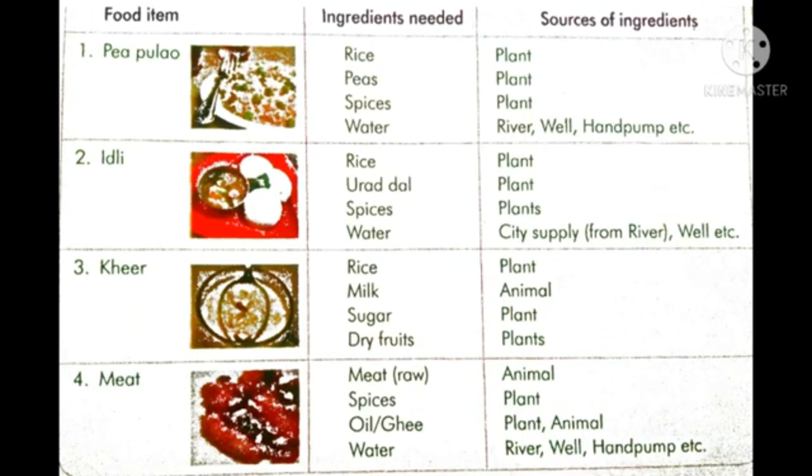For some people, it may include eggs, fish, meat, and chicken.